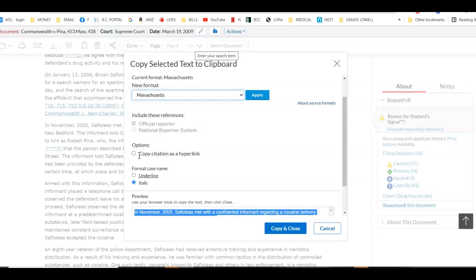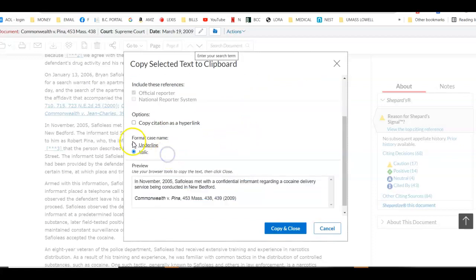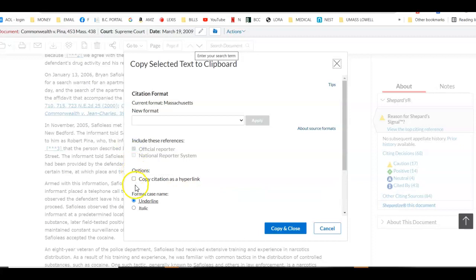We don't cite cases as hyperlinks in Massachusetts. It's incorrect form, and it would not be acceptable in any kind of court filing in Massachusetts, all right? The other thing we want to do is you don't want to select underline, you want to select italic. Make sure italic is selected, okay? And that will give you the proper format. Now we hit copy and close.